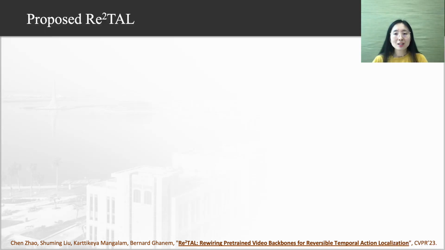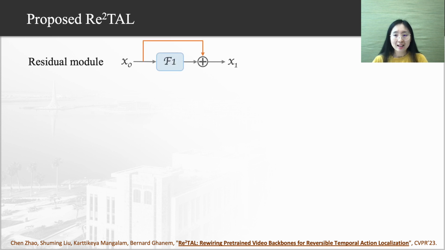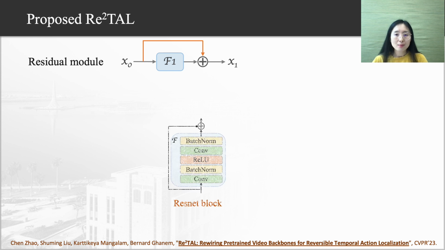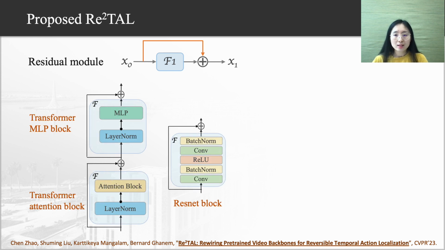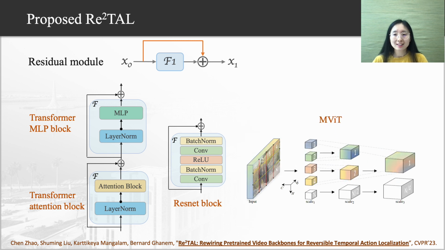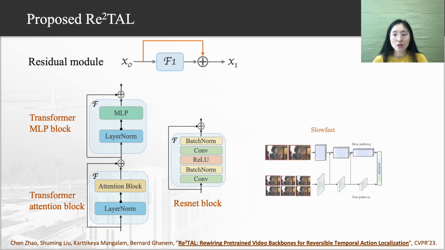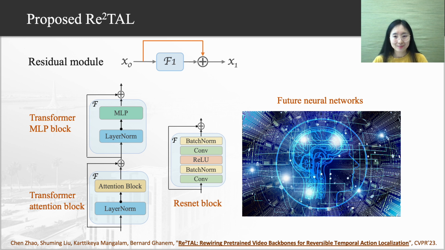Let's consider one commonly used structure in modern neural networks, the residual module, which has a skip connection around a stack of operations. For example, the ResNet block or the self-attention blocks in transformers. Given any residual module, we can convert it into a reversible one by rewiring, such that we can automatically obtain reversible networks from the large collection of various existing or even future network architectures. The rewiring process is as follows.